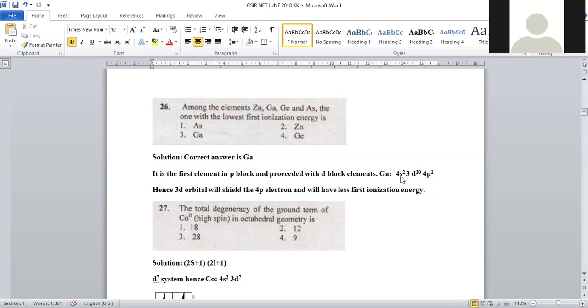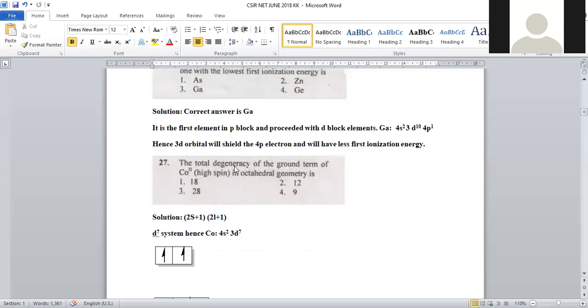The reason is that the completely filled 3d10 electronic configuration will possess a shielding effect, and whenever an electron is lost from the p orbital, it will be converted into a completely filled configuration, so that it will become more stable. Hence, the least ionization potential is given for gallium. The correct answer is 3.